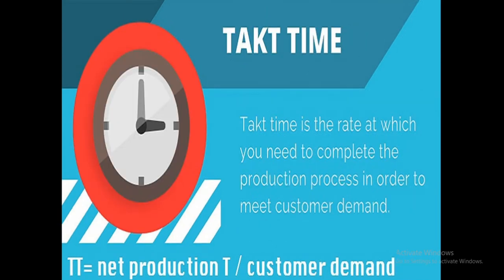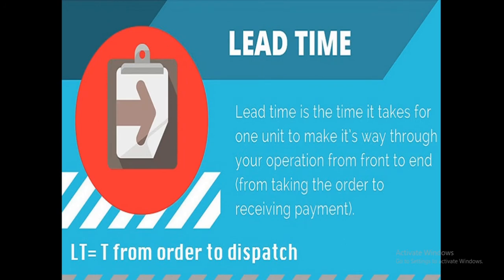So next is takt time. Takt time is the rate at which you need to complete the production process in order to meet customer demand. So takt time equals net production time divided by customer demand. Next is lead time.